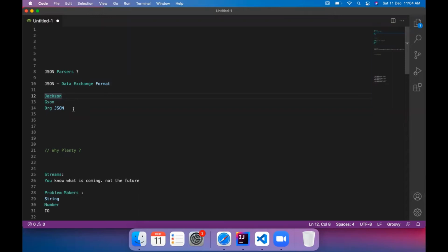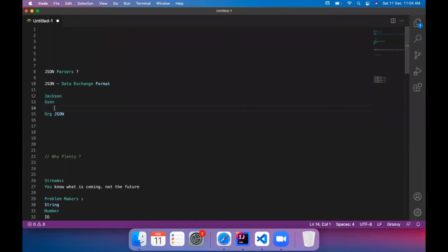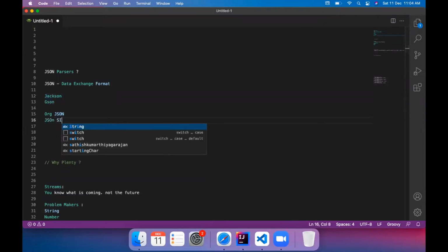For example, microservice is a different use case. For that, you need a separate set of algorithms. If you are looking at an editor, it needs a separate set of algorithms and use cases. So based on the use cases, you choose your algorithm. Even though they are all JSON processing engines, these engines are customized for a specific need. To put clarity, let us not go with the names, let us go with the category. Jackson and JSON come in one category. Gson or JSON Simple come in another category.